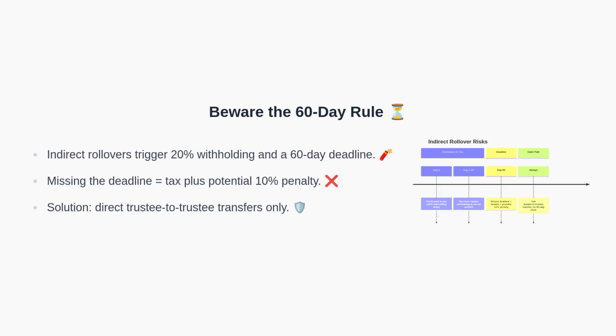If you miss the deadline, the distribution becomes taxable and may incur a 10% penalty if you are under age 59.5. The safer path is to avoid this entirely by using a direct trustee-to-trustee transfer, which has no 60-day clock. Having covered timing risk, let's show the workflow behind a trustee transfer.